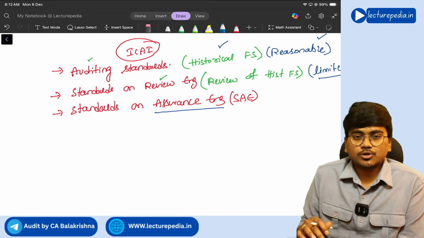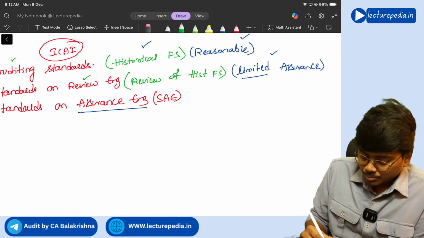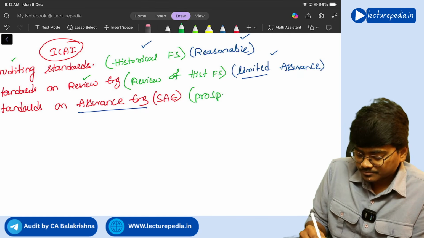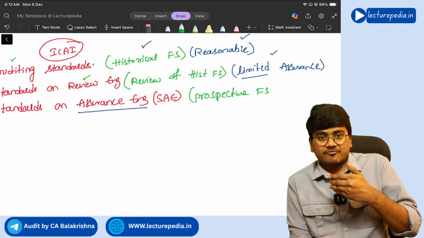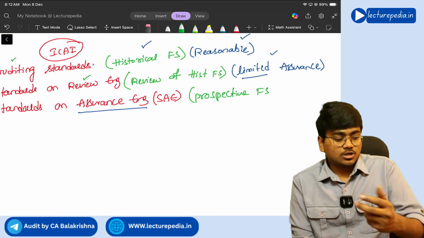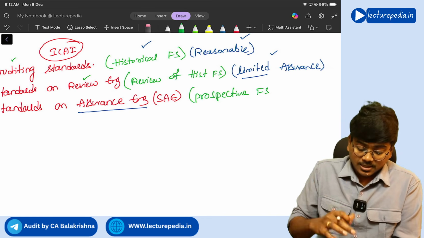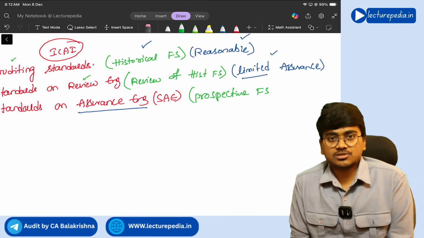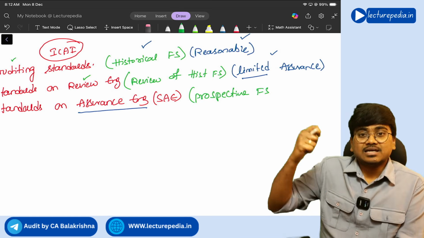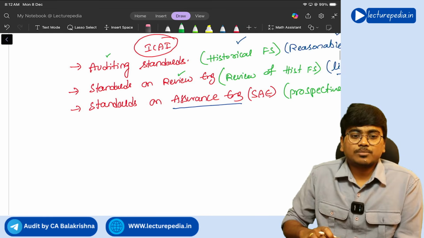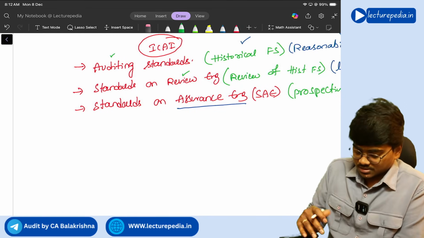Understanding? So let's say for example, the auditor wants to provide assurance on prospective financial information, prospective financial statements. Prospective means financial statements that are related to the future. On that prospective financial statements, if the auditor wants to provide assurance, then he needs to apply standards on assurance engagement, the SAE series. Or if the auditor wants to provide assurance on internal controls, then also he needs to apply the SAE series, standards on assurance engagement. Got it?